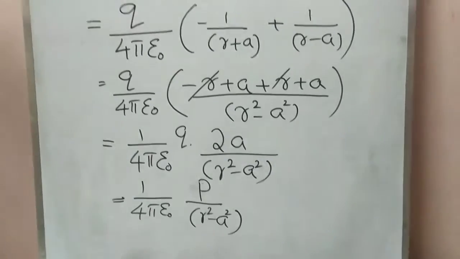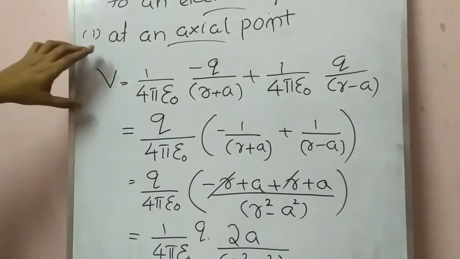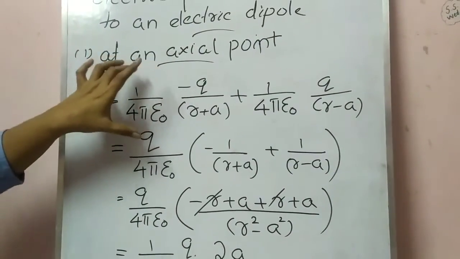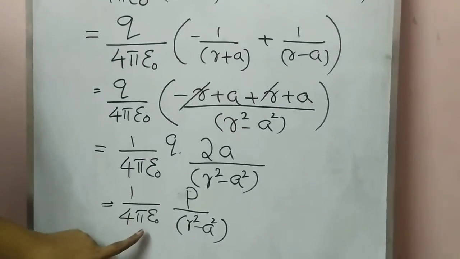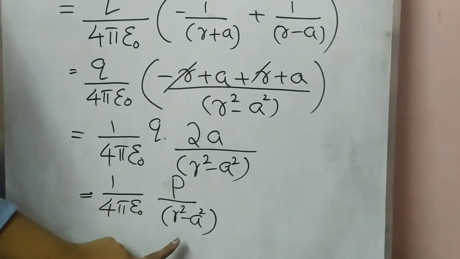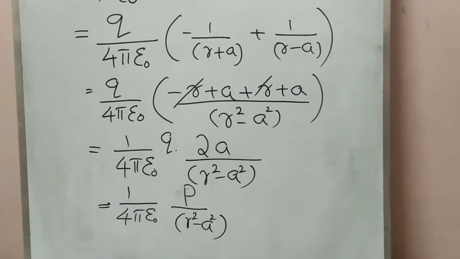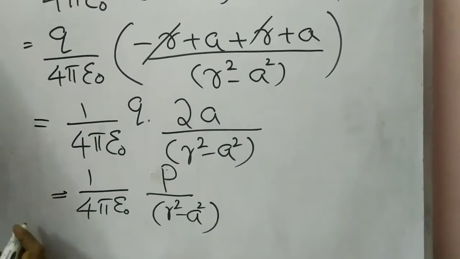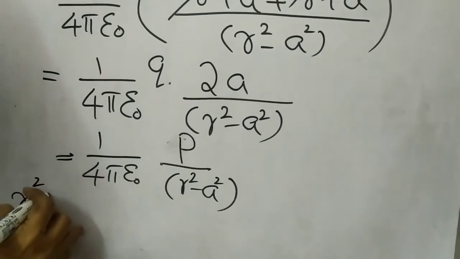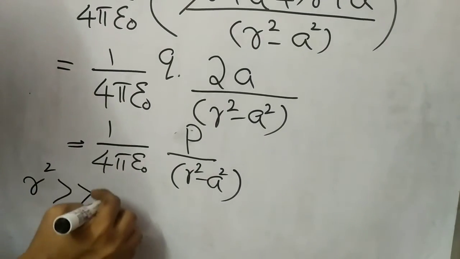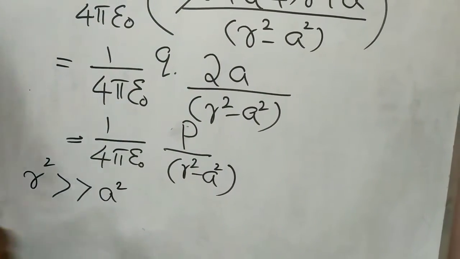So this is the electric potential due to an electric dipole at its axial point: 1 by 4 pi epsilon 0 p upon r square minus a square. Then here we have to apply one condition. If r square is very much greater than a square, how can we write this?